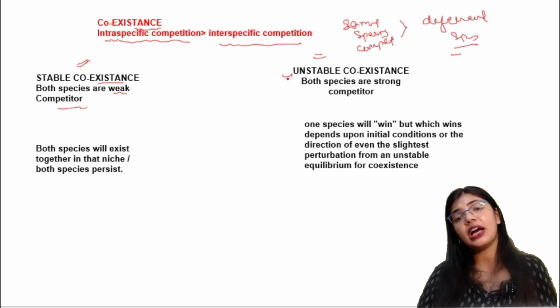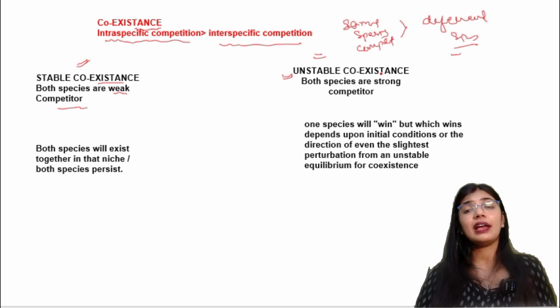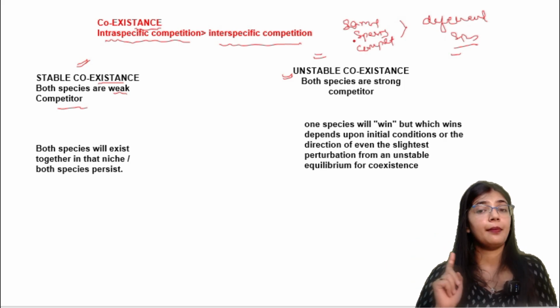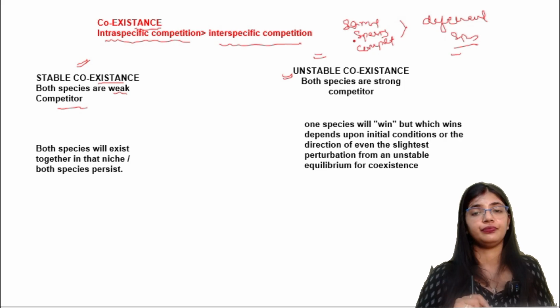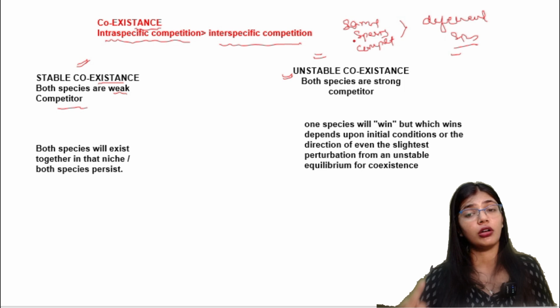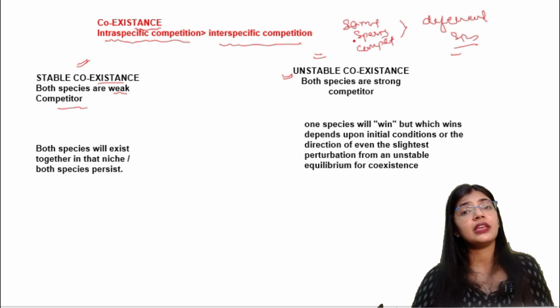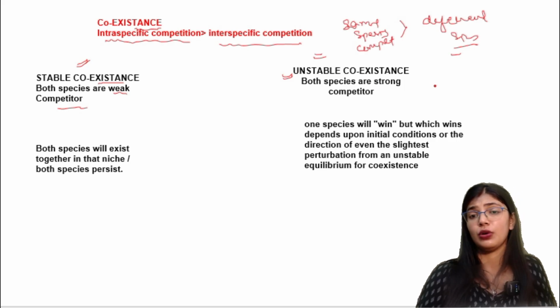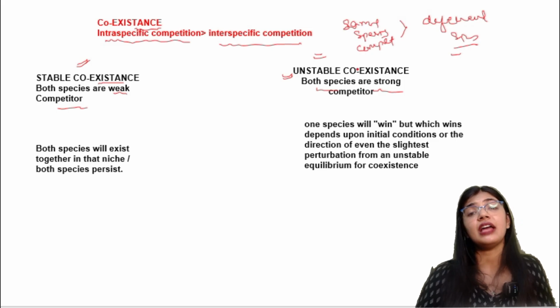The next condition is the unstable coexistence. That means they have the ability to stay together, but it is unstable. In the case of unstable coexistence, both species are strong, so instability will take place.